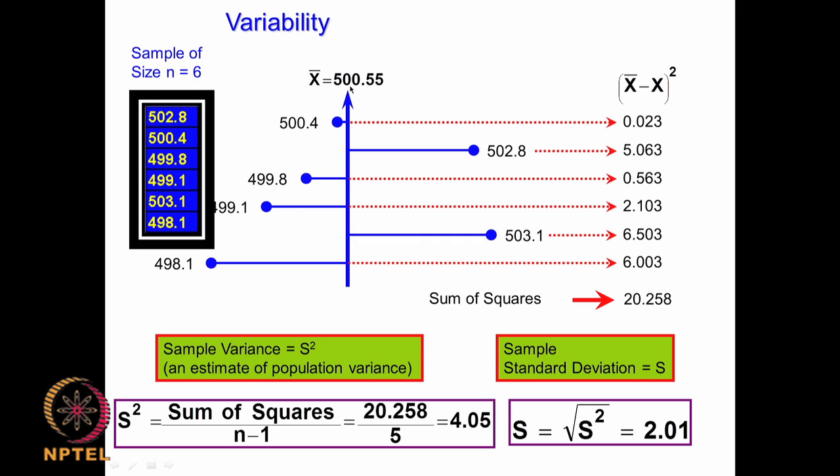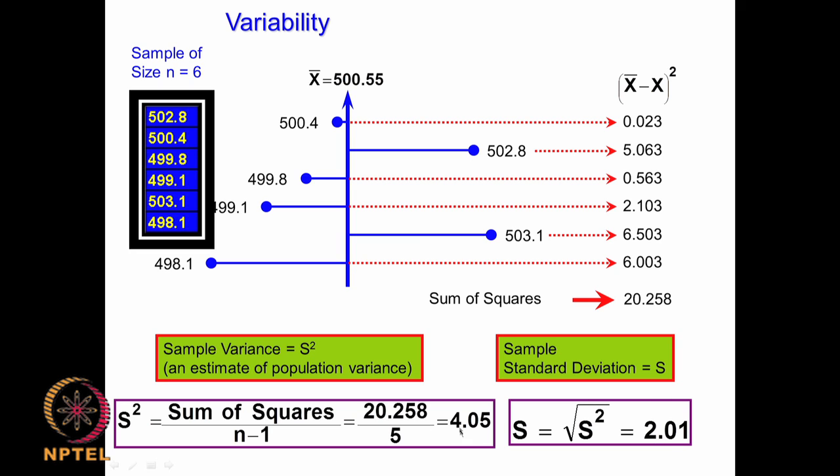So I take the difference between the x bar, which is the mean, and the data point, square it up, I add up, there I get something called sum of squares. So if I divide this sum of squares by n minus 1, we get something called sample variance. It is denoted by s square. Why is this called sample? Because you have taken a small set of data. So for the sample standard deviation, you take the square root of that.